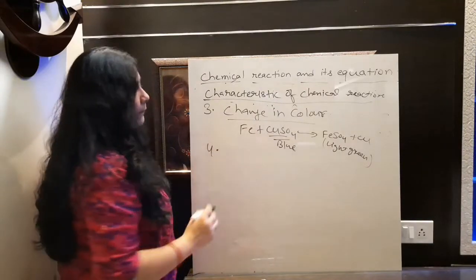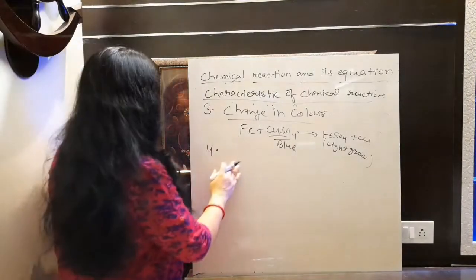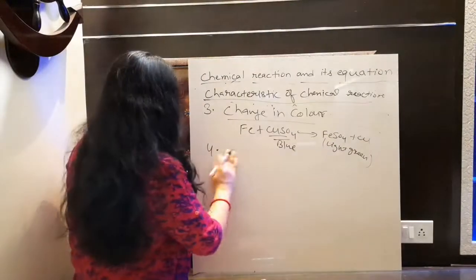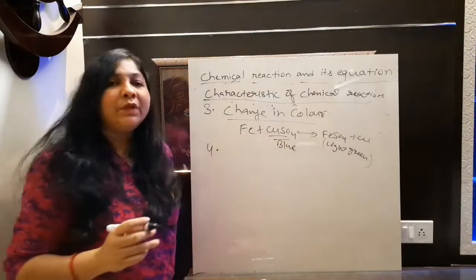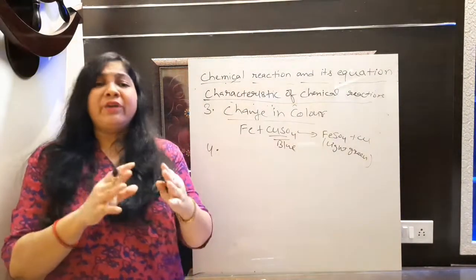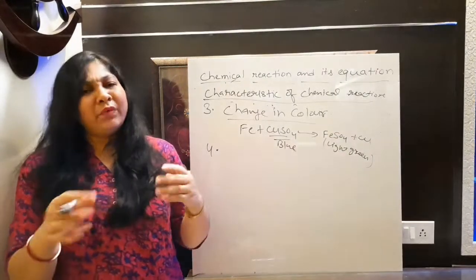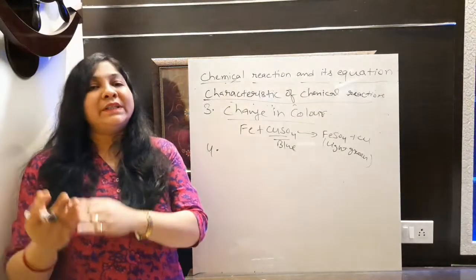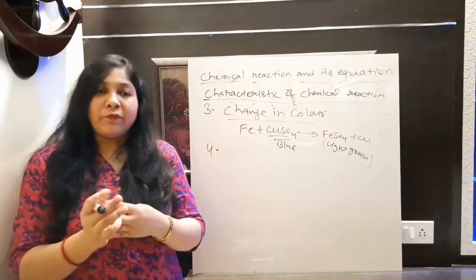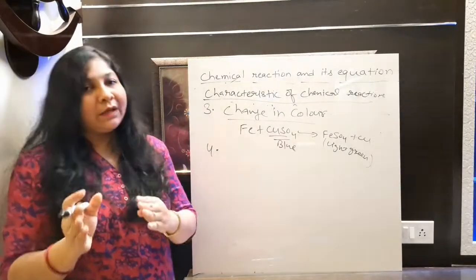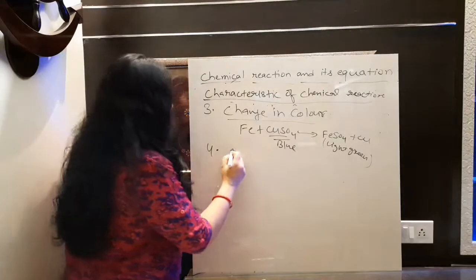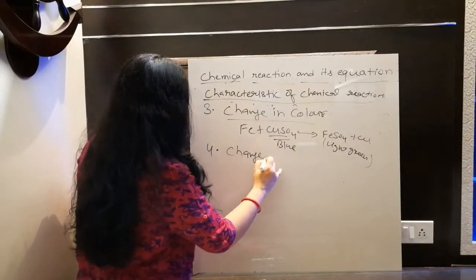यहीं पर लिख लेते हैं. चौथा, 3 स्टेट पढ़ लिए हमने. Fourth characteristic now we are going to discuss here. Sometime you will observe that the state of material, मतलब solid से liquid, liquid से gas, gas से solid, whatever. So the state of material will change after reaction. Then of course you can say some chemical reaction is going on. Fine. So next is what?